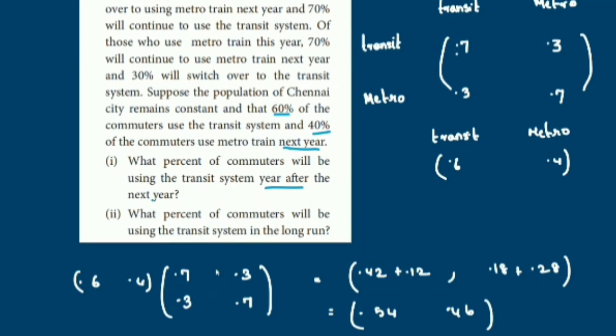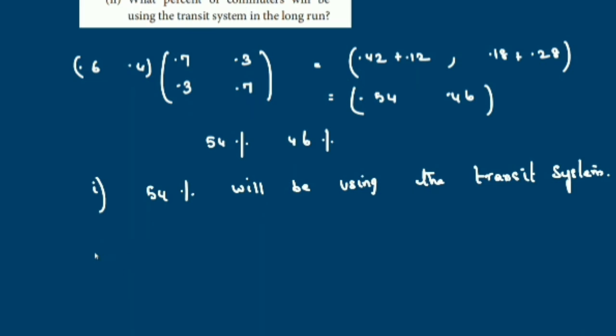Second part of the question is, what percent of commuters will be using the transit system in the long run? The long run means, see, you can see this becoming 54 and 46. Now after some time, after maybe a few years, what happens? It will become stable. 54, 46 will become 45 and 55. After that it won't change. After 4 or 5 years it will become stable. So after a long run it will reach the equilibrium condition.